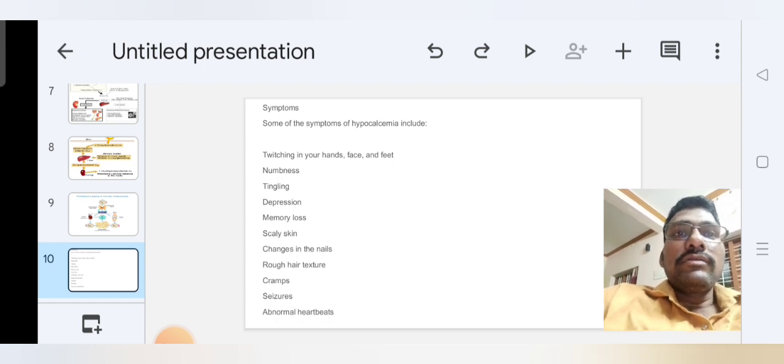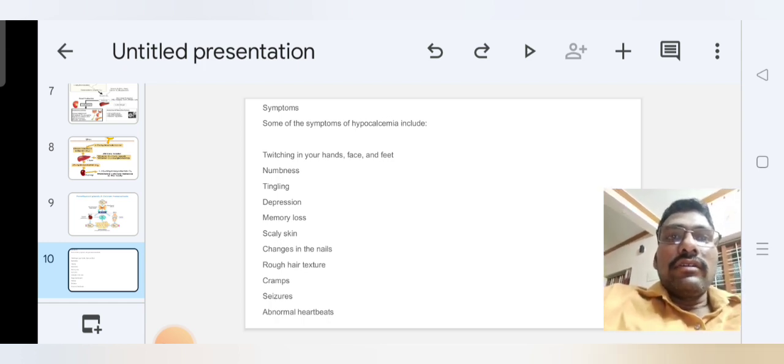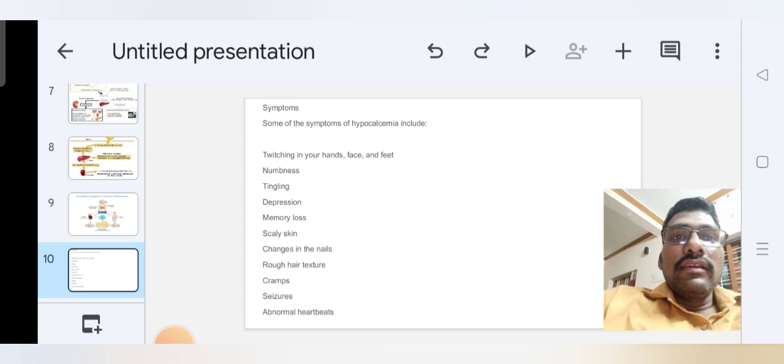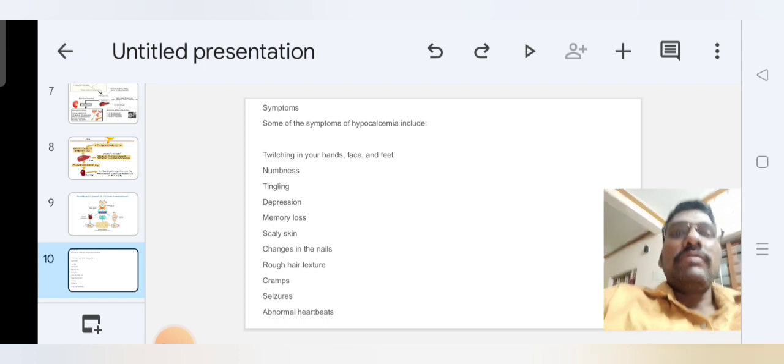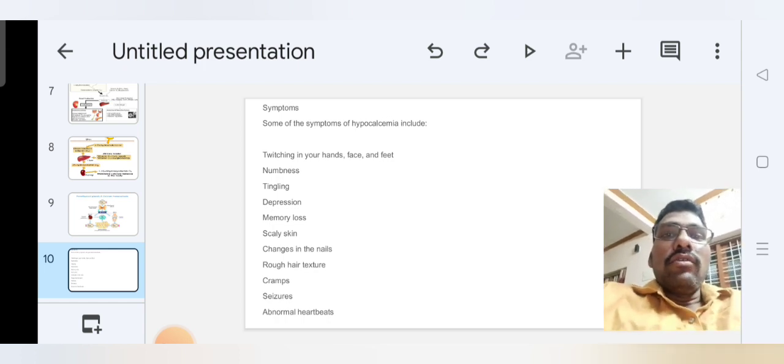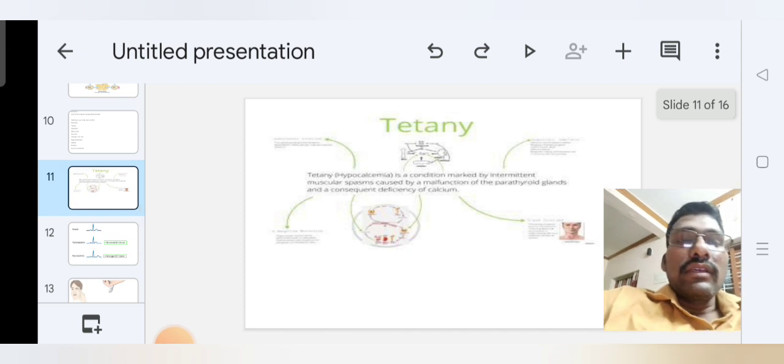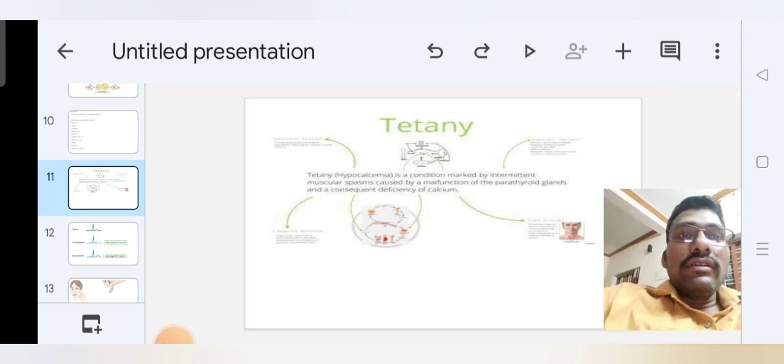These are the main symptoms of hypocalcemia. Another important symptom is tetany.